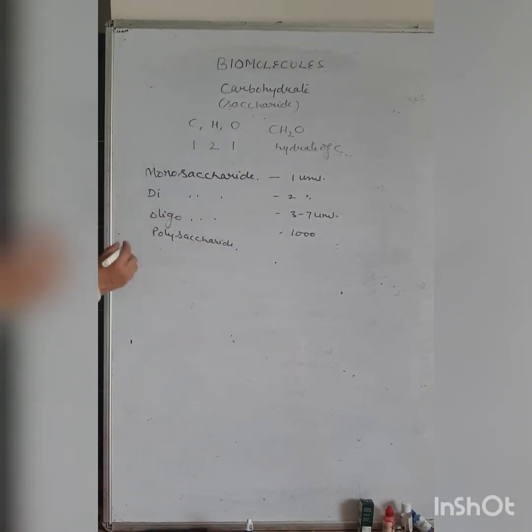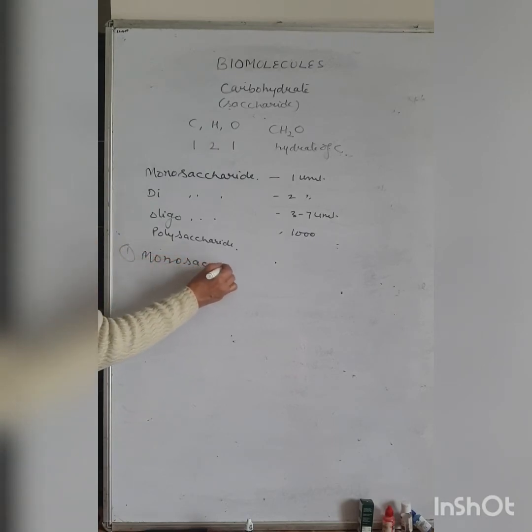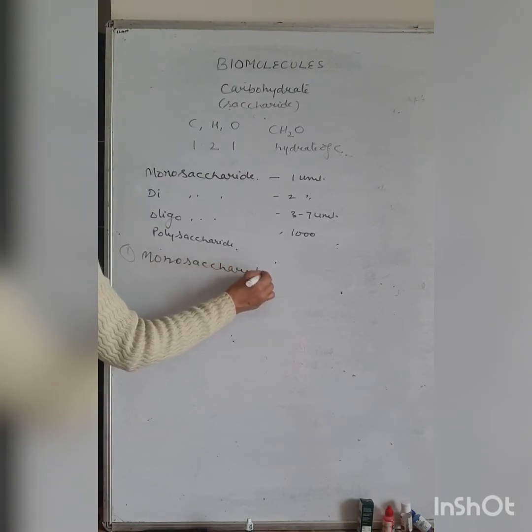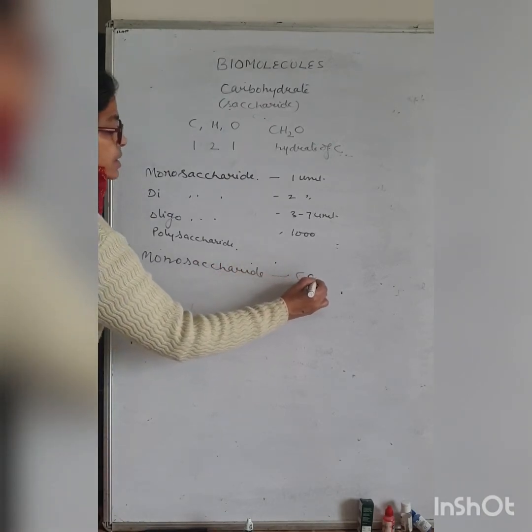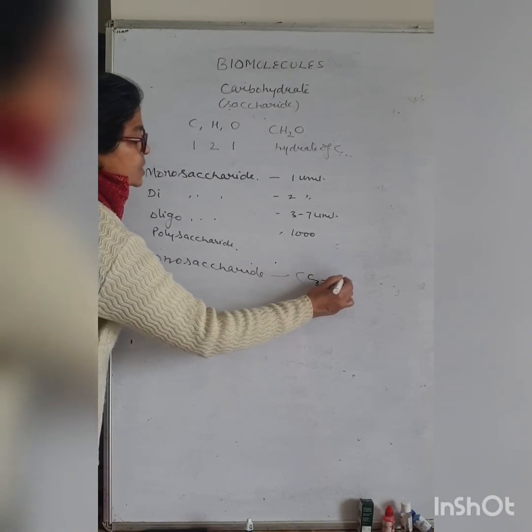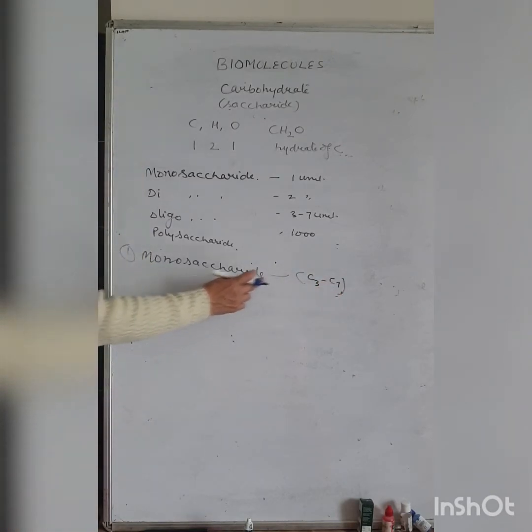So first we describe the monosaccharide. Monosaccharides are classified on the basis of the carbon they have, carbon number 3 to 7. Carbon 3 to carbon 7 are included in monosaccharide.